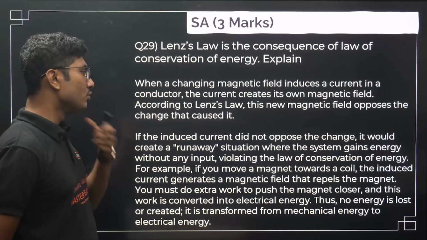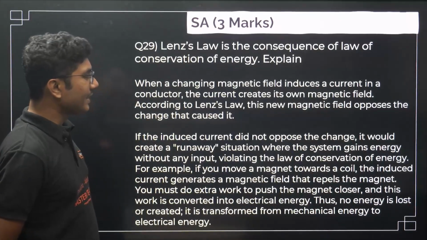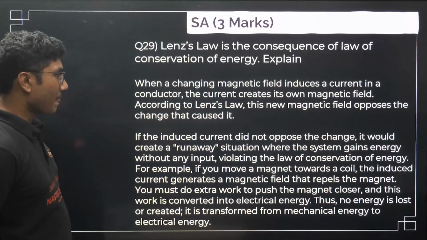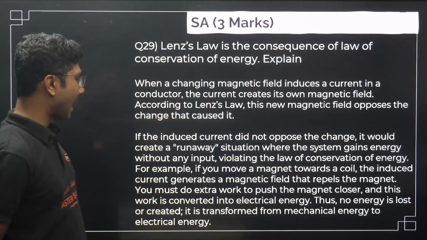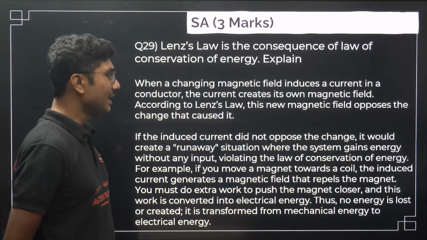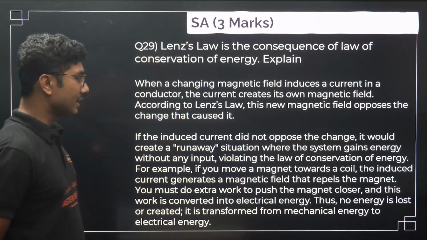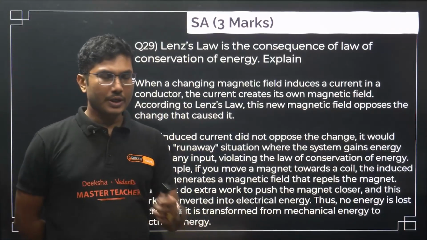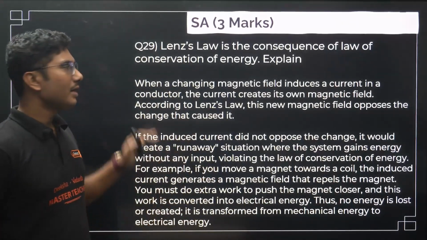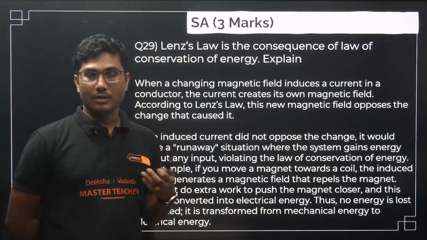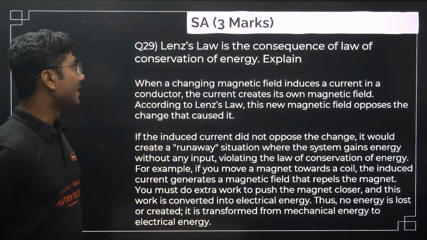For example, if you move a magnet towards the coil, the induced current generates a magnetic field that repels the magnet. So you must do extra work to push the magnet closer, and this work is converted into electrical energy. Thus no energy is lost or created. This is the transformation from mechanical energy to electrical energy. Basically you are converting mechanical energy into electrical energy. That's why it cannot have a runaway effect, right? That's why Lenz's law is always valid.